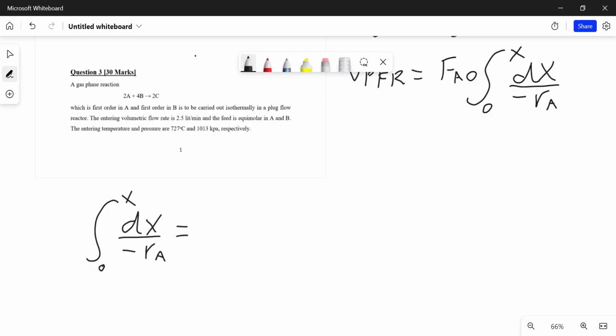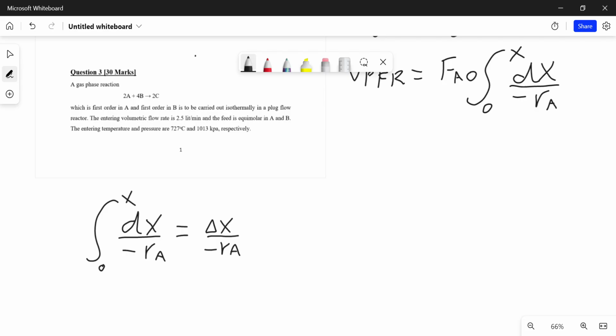Rate of reaction. Simpson's rule gives you this formula. This is the interval change in X between the conversions. And then you've got negative Ra, which is the rate of reaction.